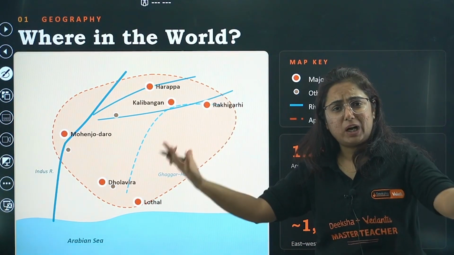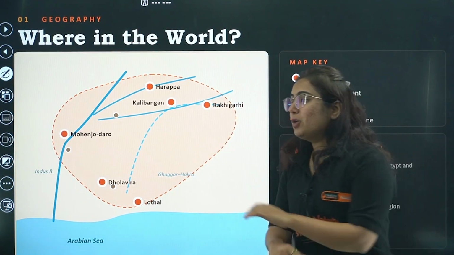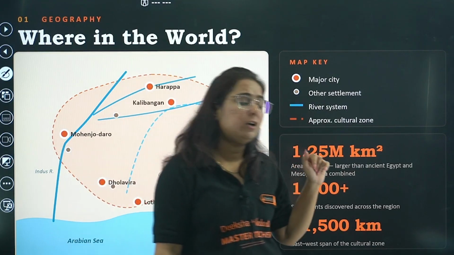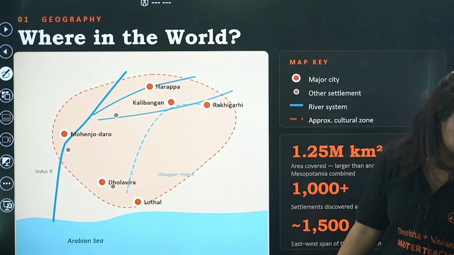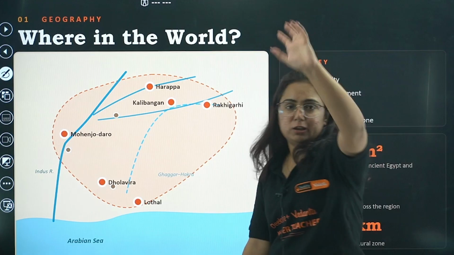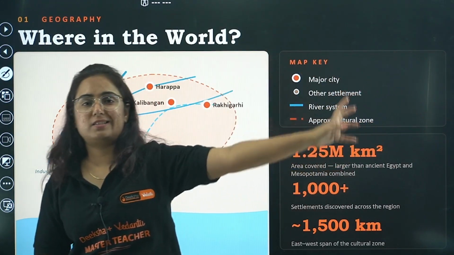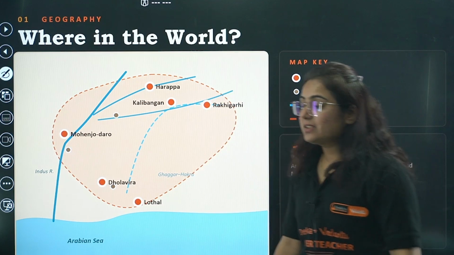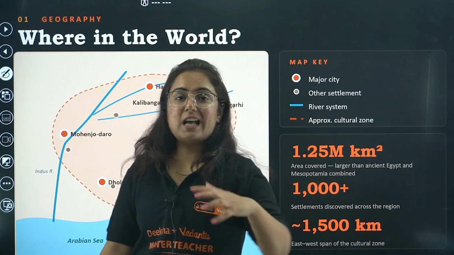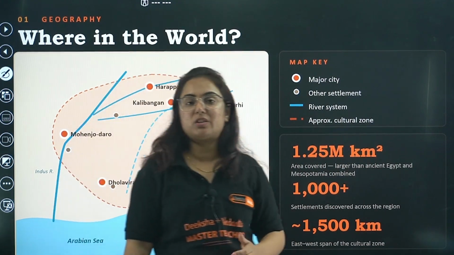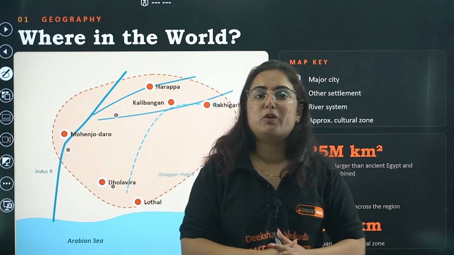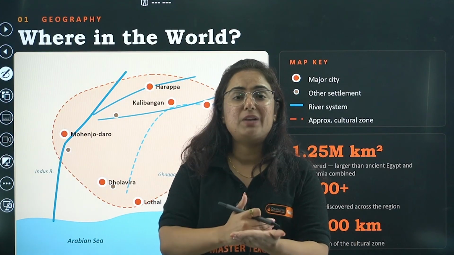Actually, where is this world? Where was it existing? You guys are aware of the Indus River. The Indus River originates in Tibet and then passes through the northern part of India. Right now it goes to Pakistan and then merges with the Arabian Sea. You're aware of that? So the Indus region at that time was referred to as Sapta Sindhu. Why do we call it Sapta Sindhu? Along with its tributaries. The tributaries are Jhelum, Chenab, Ravi, Byas, Satluj.